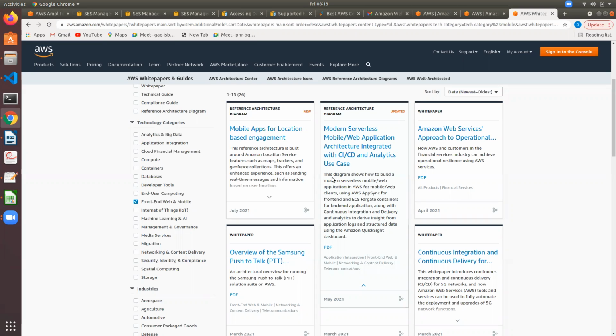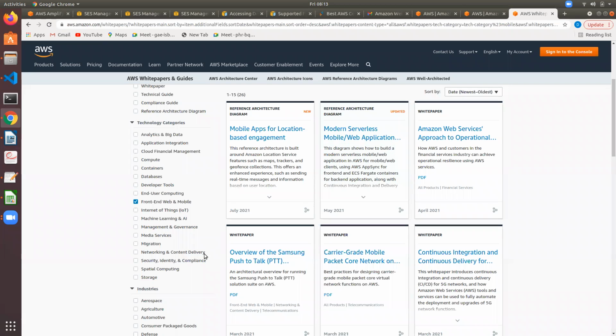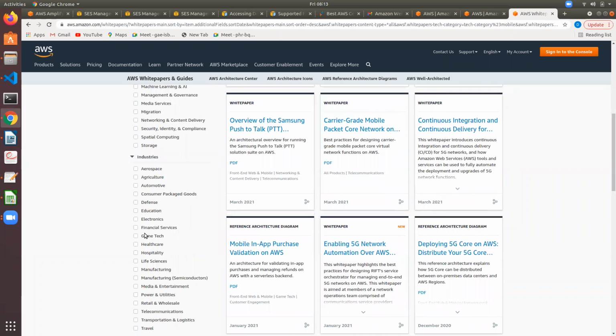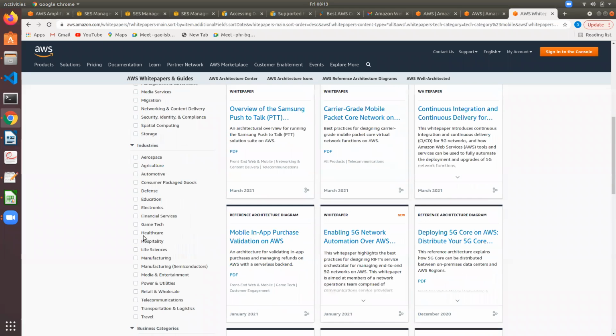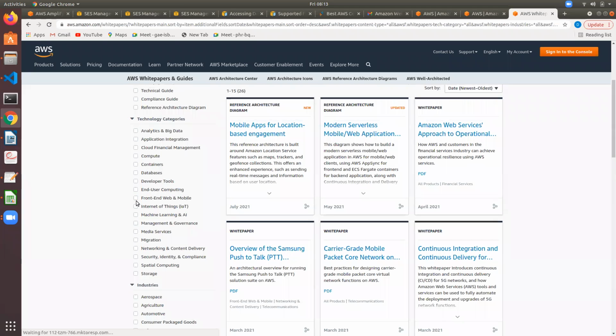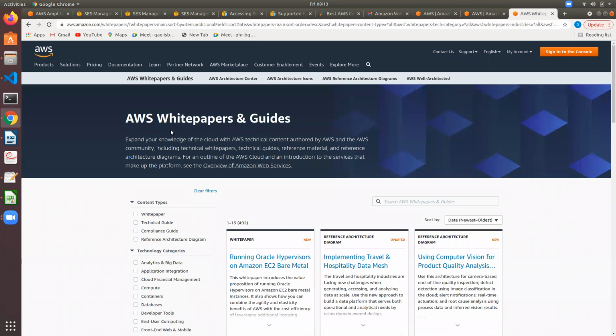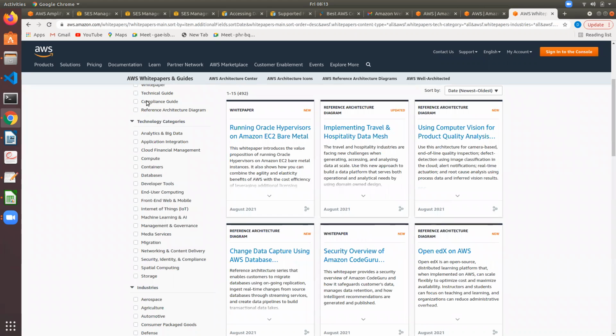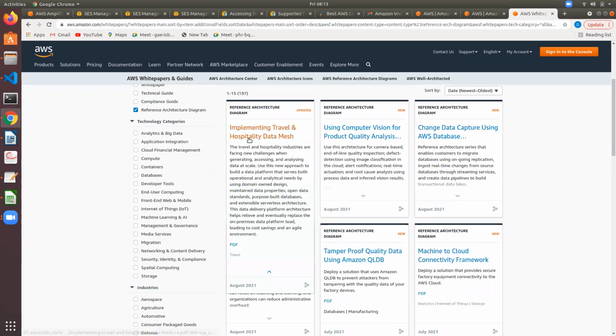So it's better to go through the AWS white papers, and there will be architectural patterns for various domains. So you can see various domains here. Technical guides, compliance guides, let's say reference architecture diagrams.